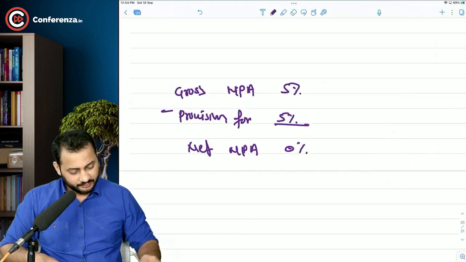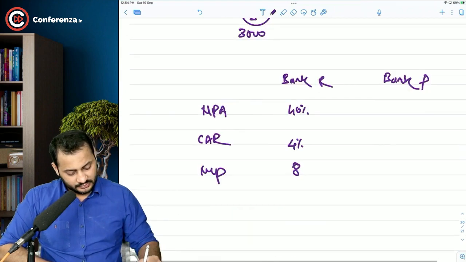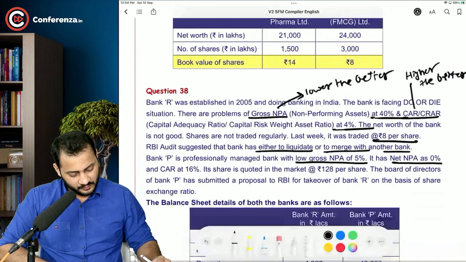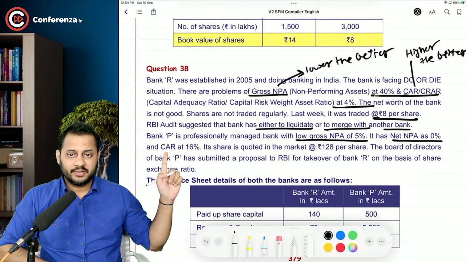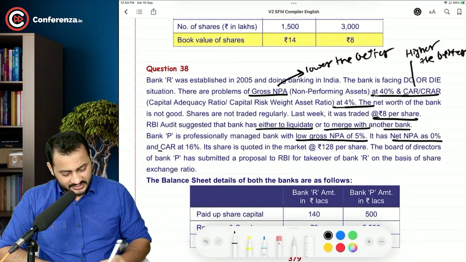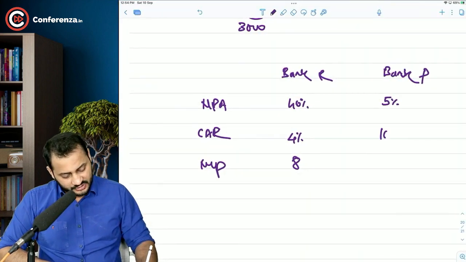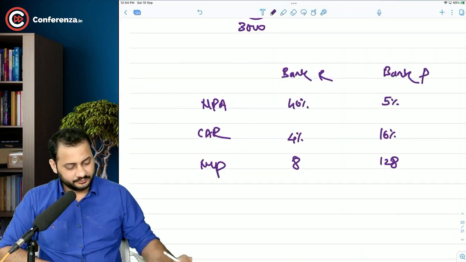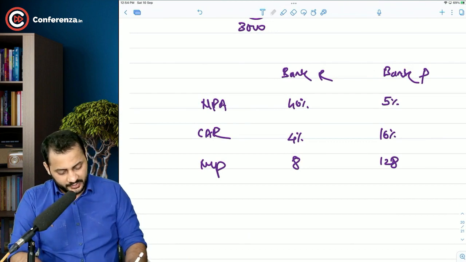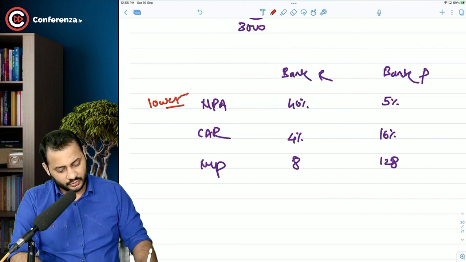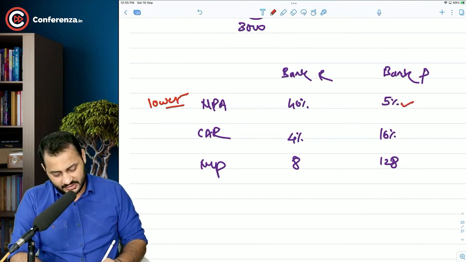So what is the gross NPA of this company? Gross NPA is 5%. Now, capital adequacy ratio at 16% and the market share price is 128. 16%, 128. See, NPA should have been lower. It is lower in case of bank P. CAR should be higher.